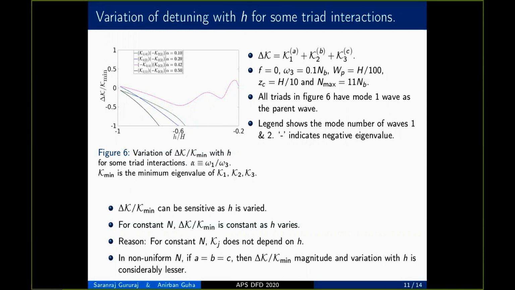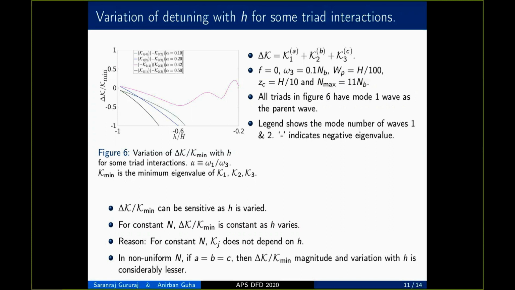This is shown in figure 6, where we consider some triad interactions which are satisfied or nearly satisfied near h, but they get heavily detuned as the h increases. The definition of delta k is given in the slide. The parameters used in generating these triad interactions are also given in the slide. Hence, we can conclude that delta k or the detuning can be quite sensitive as h is varied.